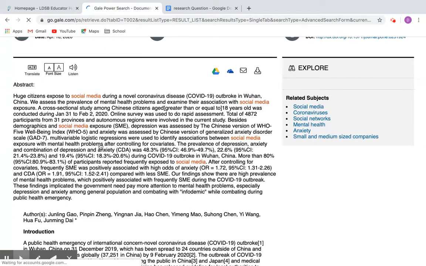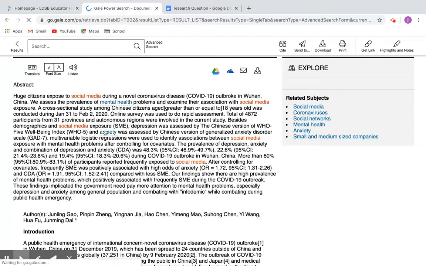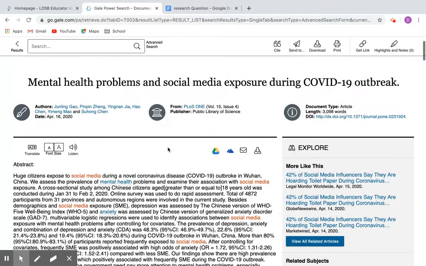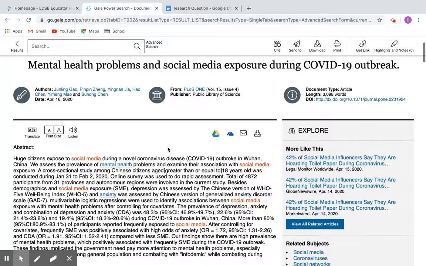So then you read the abstract. The abstract tells you what exactly the article is going to be about. It summarizes their findings and the prevalence. So let's say you really like this article. You're like, wow, this is a great article.